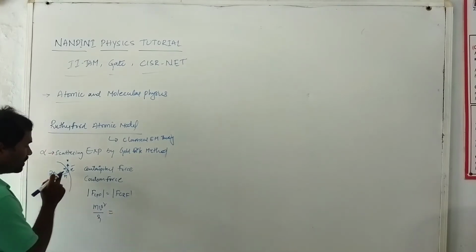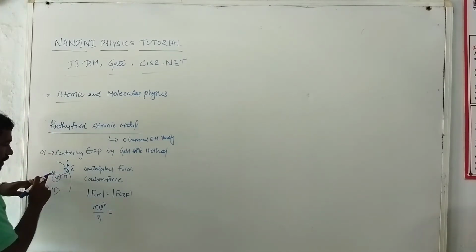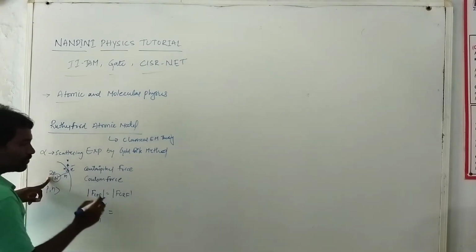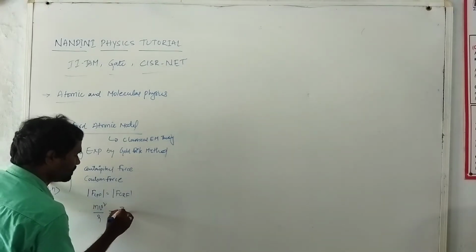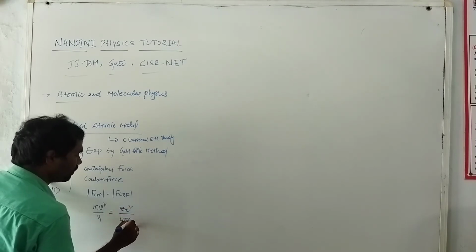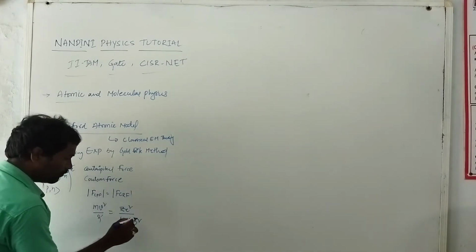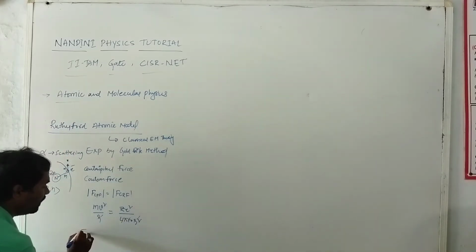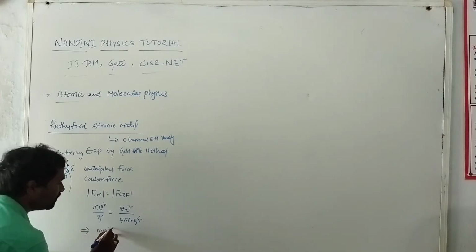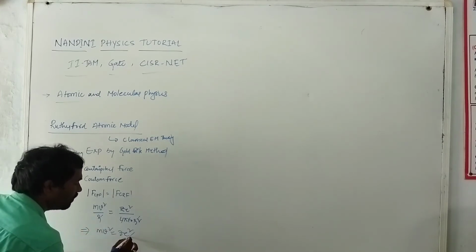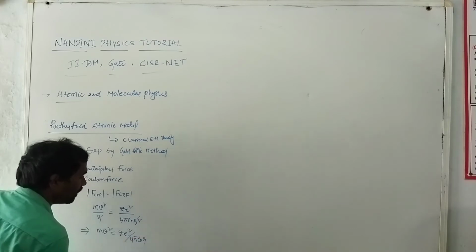Similarly, the Coulombic force between the charges is Ze square by 4 pi epsilon naught r square. Canceling, we finally get mv square equal to Ze square by 4 pi epsilon naught r.